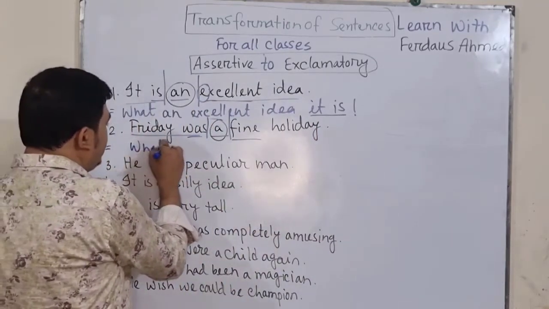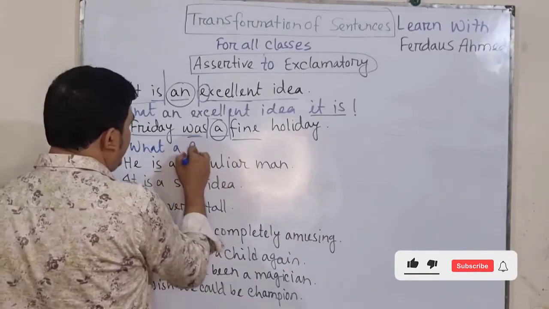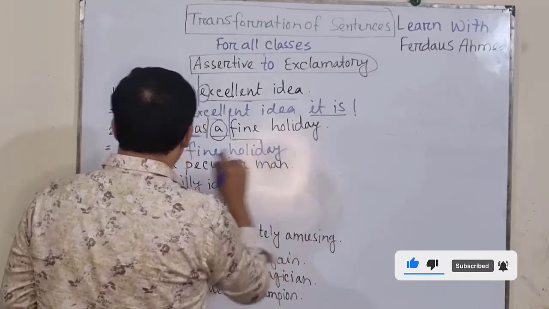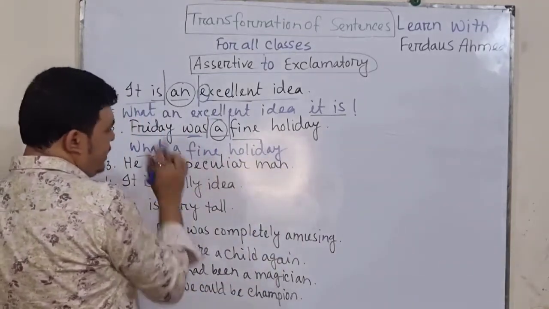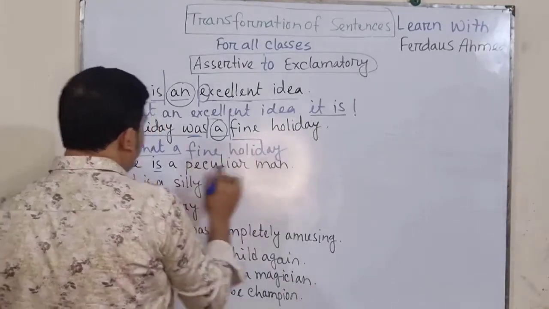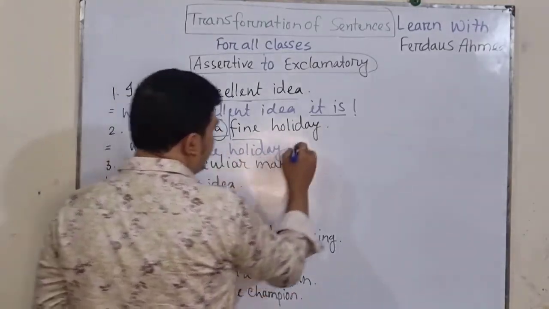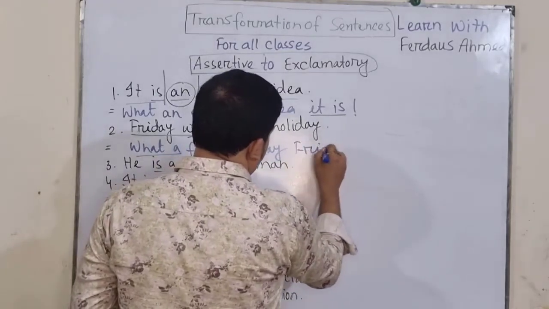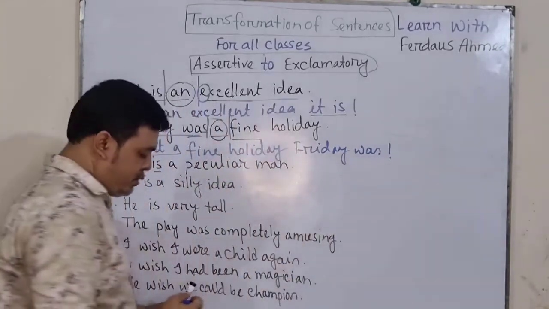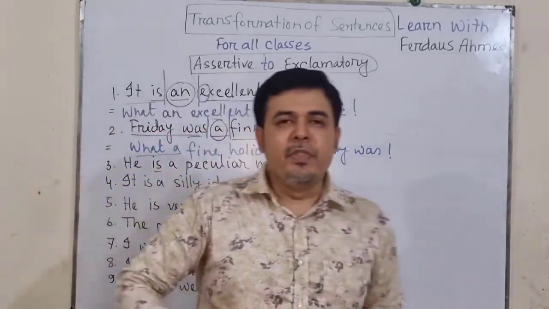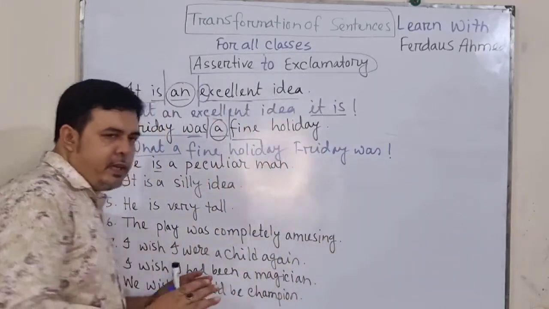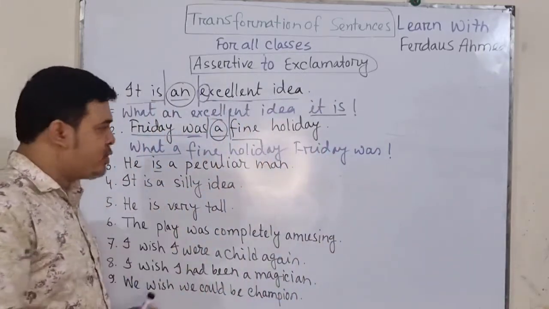What a fine holiday, the last portion first, and after that the first portion, Friday was, and we give the exclamation. Hope you understand it very easily. That is a very easy process.